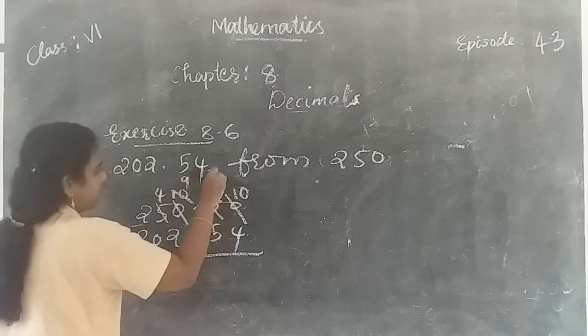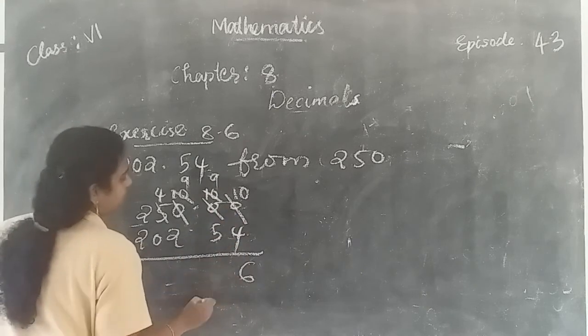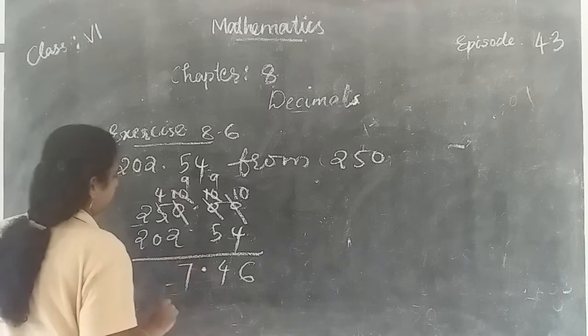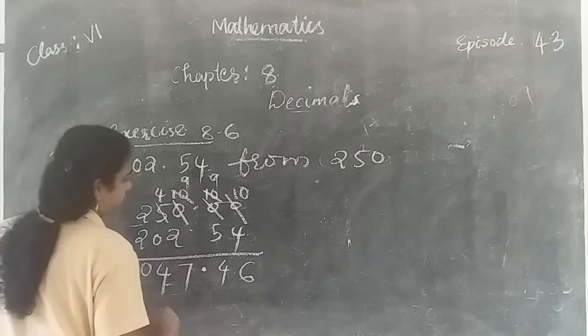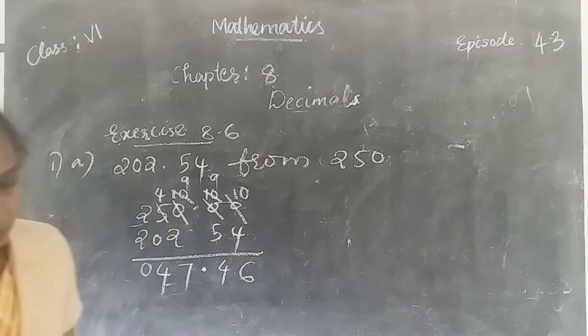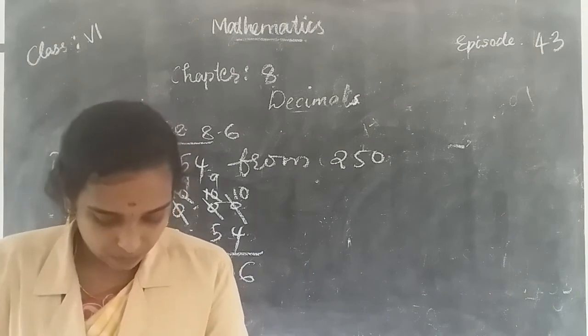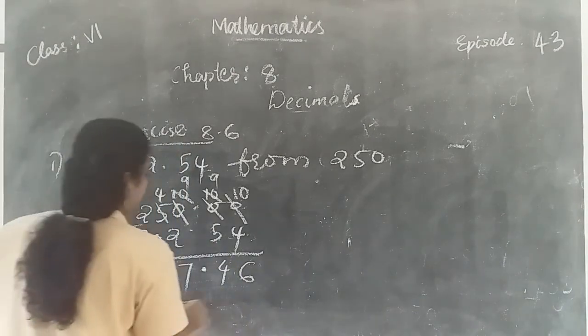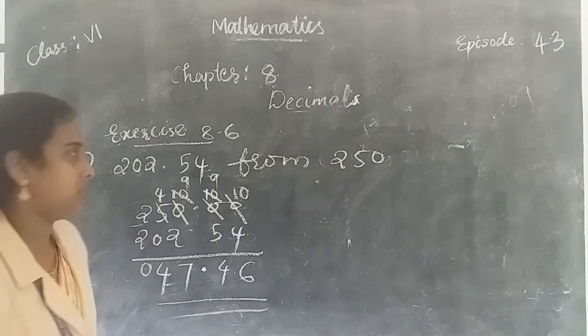Again we take it's 9. 10 minus 6, 4. 9 minus 5, 4. Here is the decimal. 9 minus 2, 7. 4, 0. So we get 47.46. Okay, so the answer is 47.46.